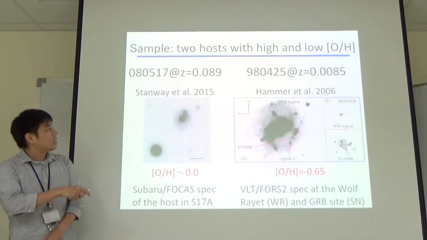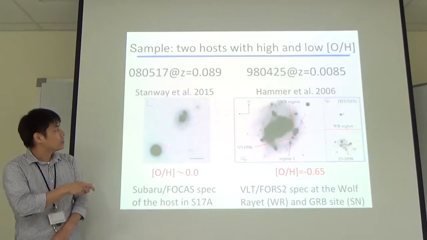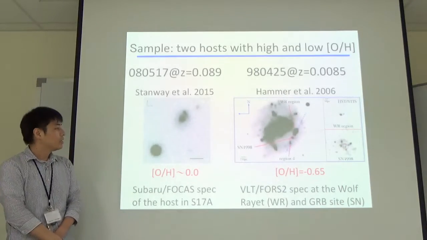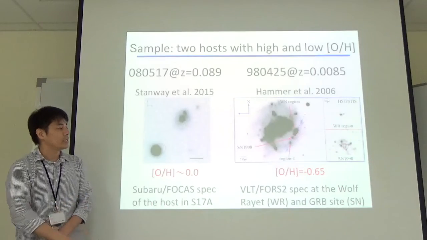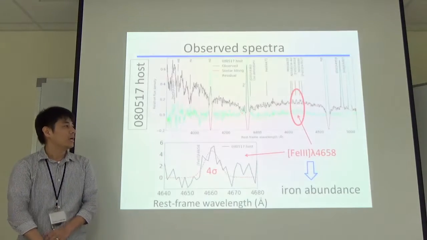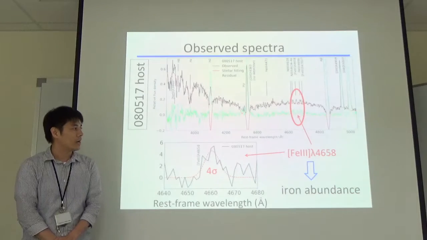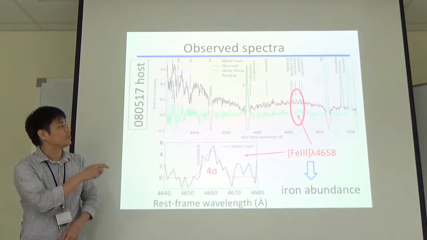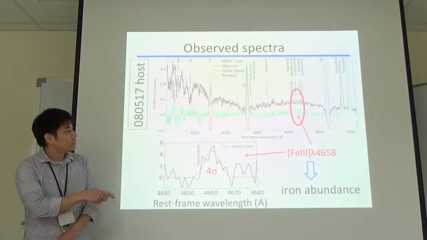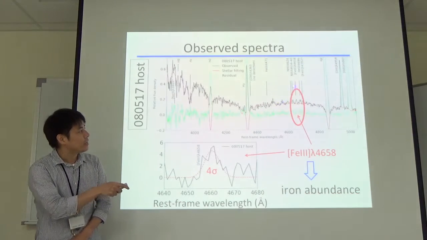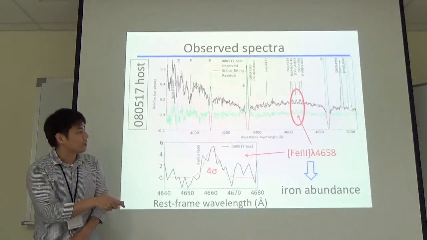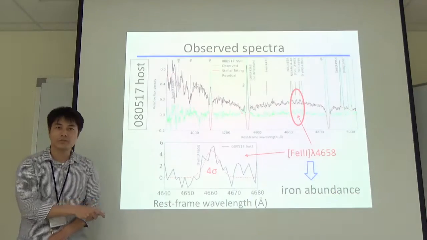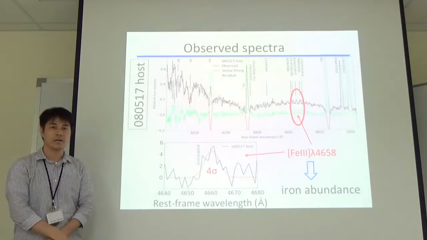Actually, one of these two host galaxies shows very high oxygen abundance. For these two targets, we did iron abundance measurement. This is one example of spectra taken by the Subaru telescope. We successfully detected an emission line from iron here, very weak but detected. And then we can estimate the iron abundance from the flux of this emission line.